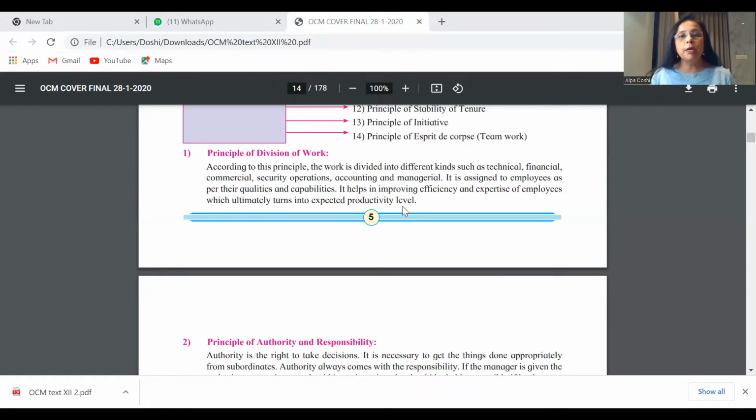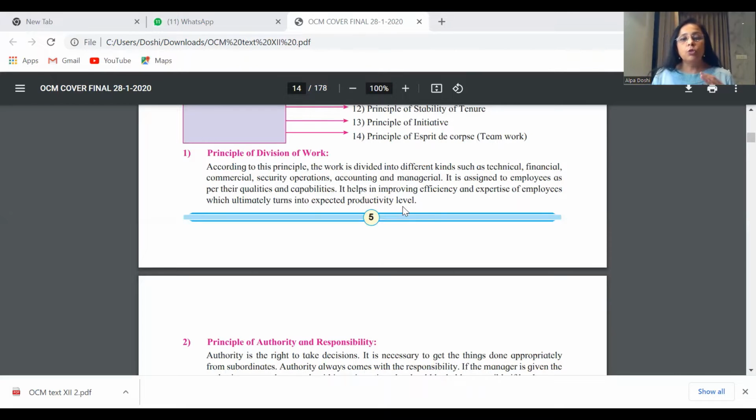This same answer, dear students, you'll have prepared for the 14 principles of management. Remember that you cannot start directly with this paragraph. You start with the meaning, give a background, give an introduction, and then come to the main body of the answer on the principle of division of work.